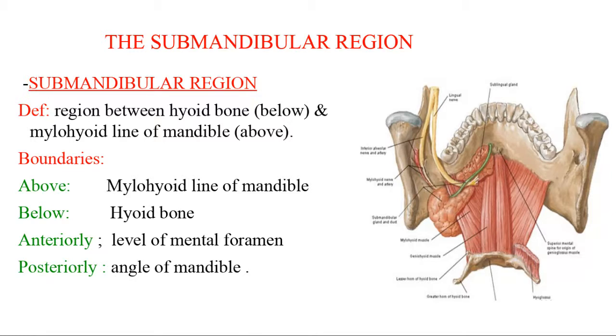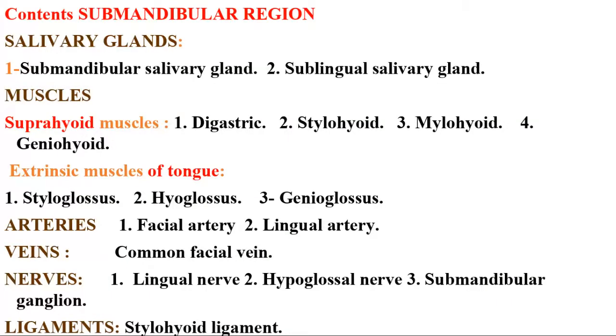Remember these boundaries. What are the boundaries? And then the contents. This we already discussed in the lab also. What are the contents? So sublingual region, the glands. What are the glands? Submandibular salivary gland and sublingual salivary glands.